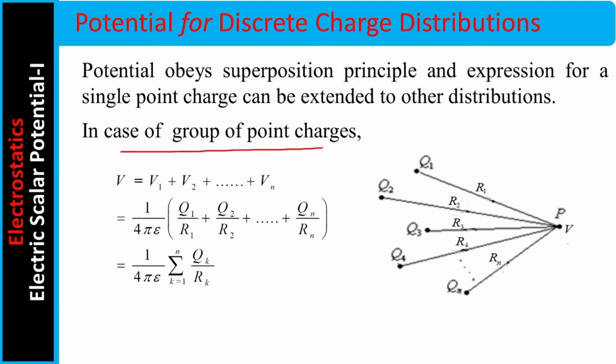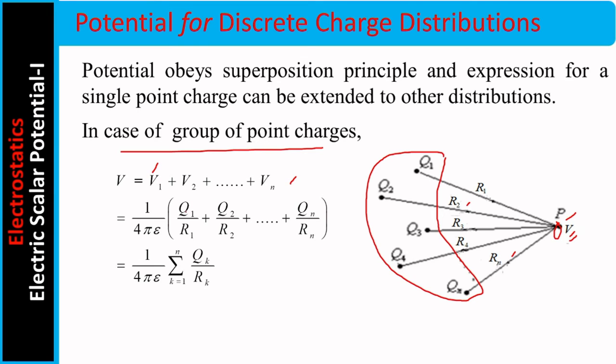In the case of a group of point charges, you see here a group of point charges. This is a field point. At the field point, I want the potential due to all these charges. Q1 and P are separated by R1, Q2 and P by R2, and so on; R1, R2, R3, R4 are the distances. Now, because superposition is applicable, the potential at P is V equals V1 plus V2 plus and so on up to Vn.